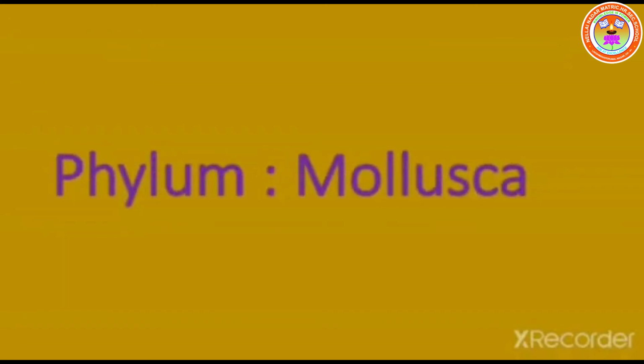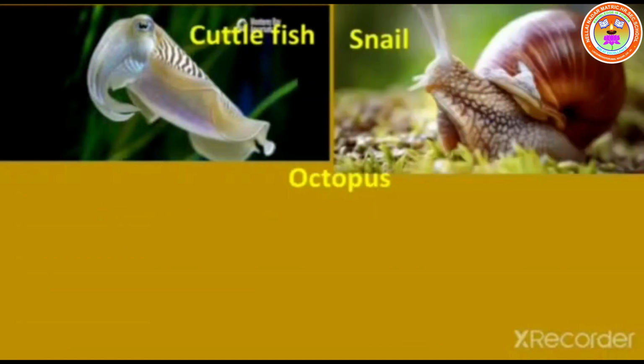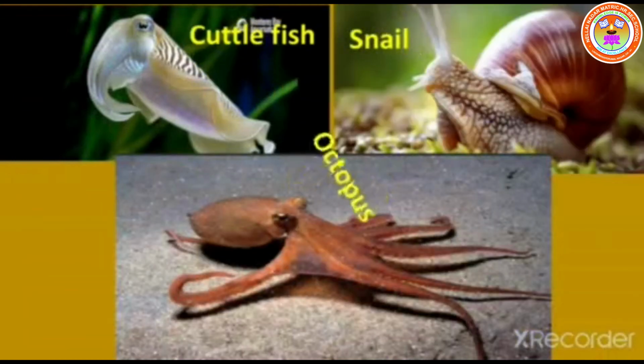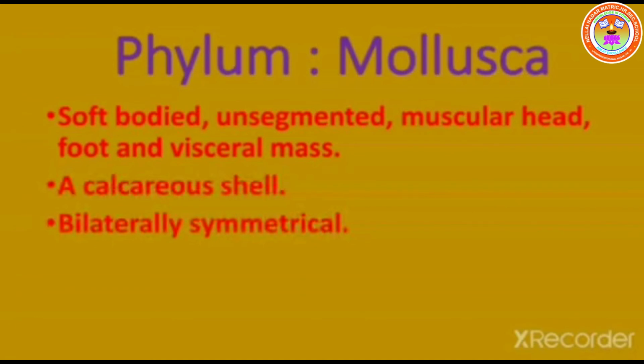Phylum Mollusca. Examples: cuttlefish, snail, octopus. The general features of Mollusca are soft-bodied, unsegmented, muscular head, foot and visceral mass, a calcareous shell, bilaterally symmetrical, sexual reproduction.